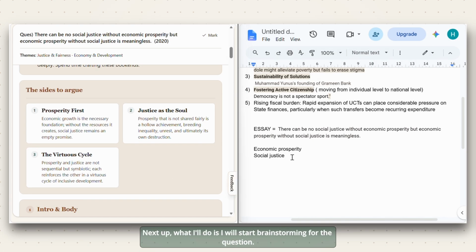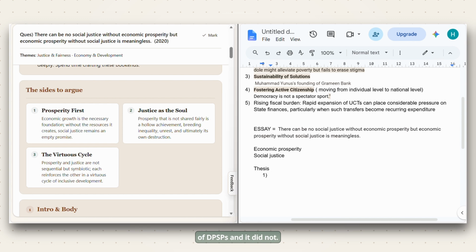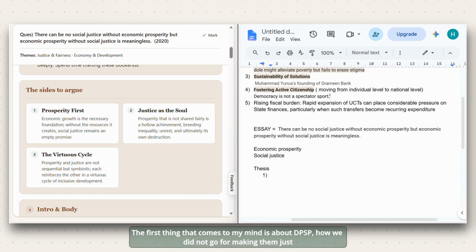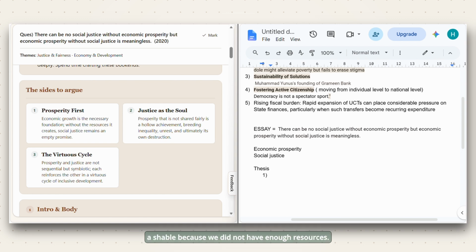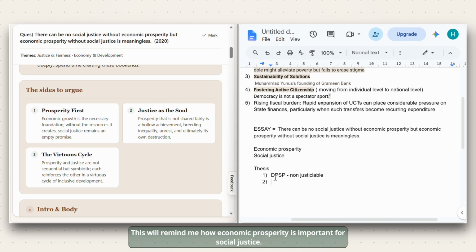Next up, what I'll do is I will start brainstorming for the question. And the first thing that comes to my mind is DPSP. How India did not go for implementation of DPSPs. We did not go for making them justiciable because we did not have enough resources. So that is what I will write here. This will remind me how economic prosperity is important for social justice.